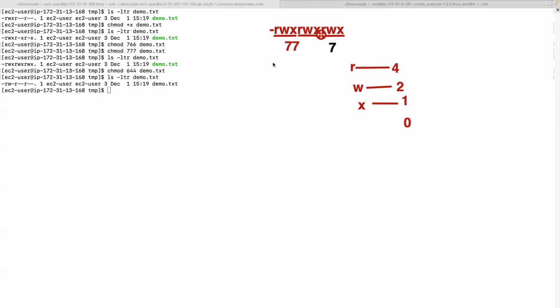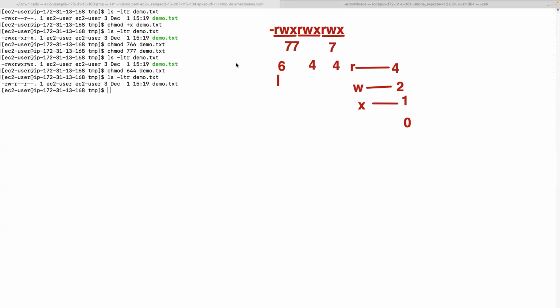Here also 7 and 7. Next group also 7. If you want only read, write for the first one, how much is that? Read is 4, write is 2, so 6. Second category, I want only read, which means 4. Here also 4 if I want only read. That's how you get 644. So accordingly, however you want to give permissions, you have to put that number.